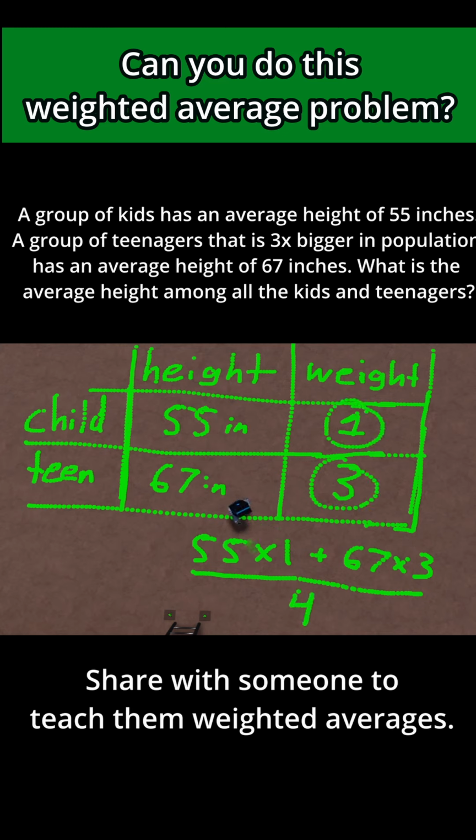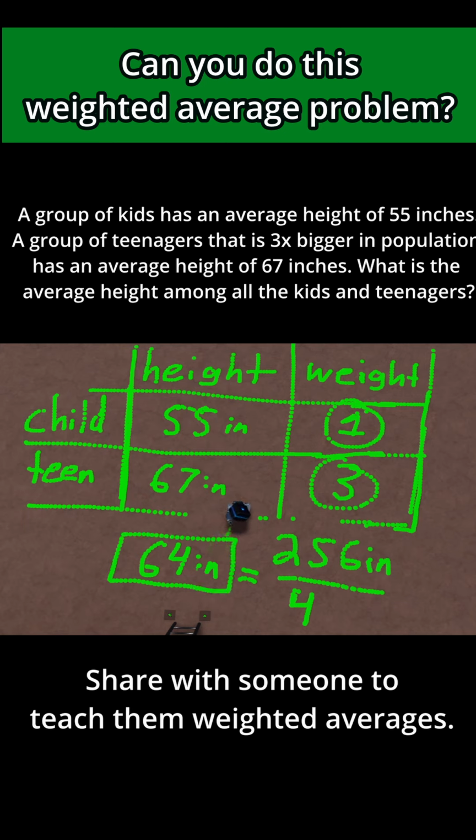And now we can just compute this expression. 55 times 1 is just 55. And then 67 times 3, that's just 201. And then 55 plus 201 is 256. So we have 256 inches divided by 4, and if you do that, this ends up being 64 inches. So this means the average height among all these kids and teens is 64 inches.